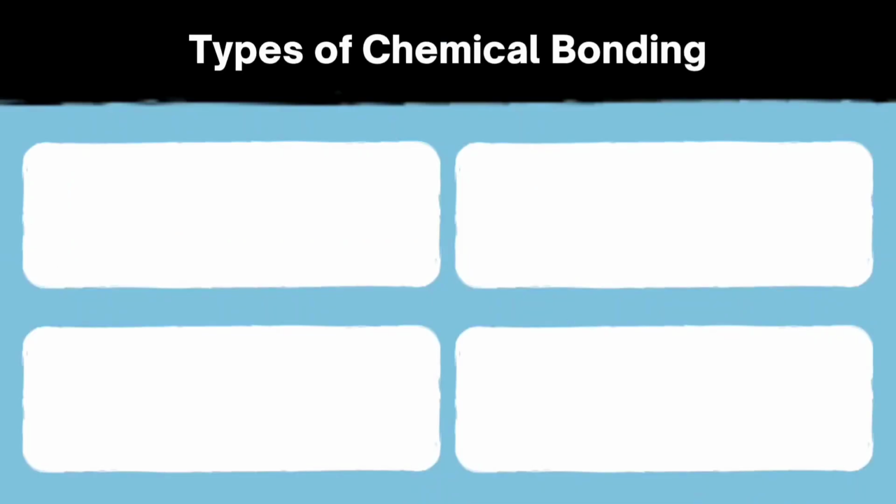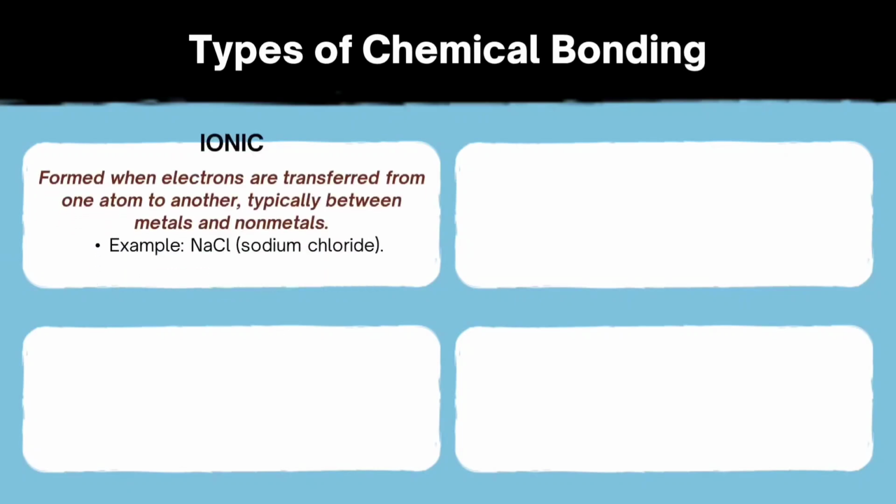So there are four types of chemical bonding. The first one is ionic bonding. Now, what is ionic bonding? It is the bond formed when electrons are transferred from one atom to another, and normally it is between metals and non-metals. Why? Because metals have a tendency to lose electrons and non-metals have a tendency to gain electrons. So as there is a complete transfer of electrons from one atom to another, this bond is formed between the metal and the non-metal.